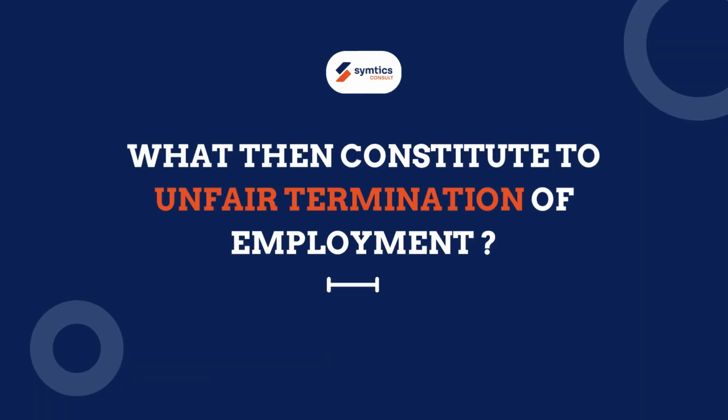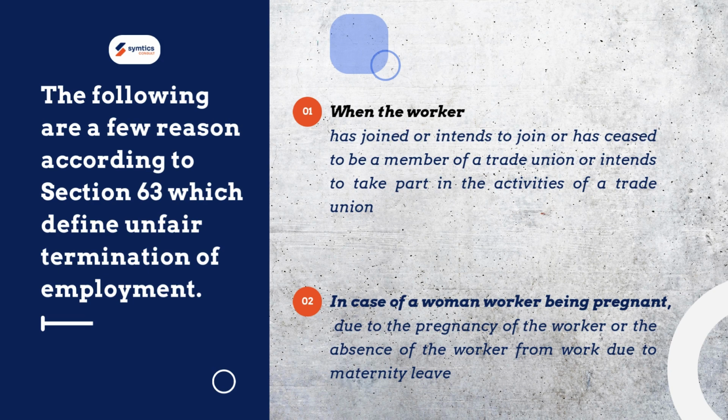What then constitutes unfair termination of employment? The following are a few reasons according to Section 63 which define unfair termination of employment. When the worker has joined or intends to join or has ceased to be a member of a trade union or intends to take part in the activities of a trade union.